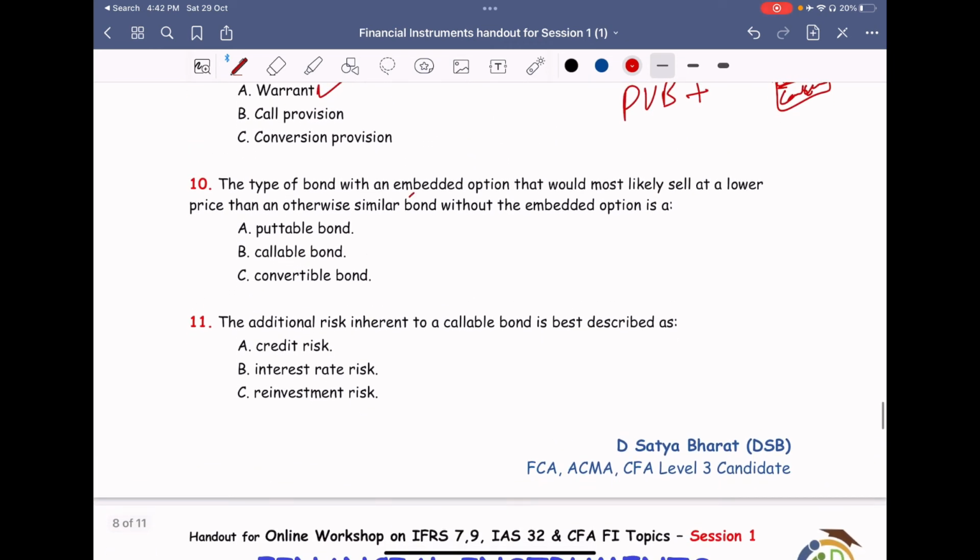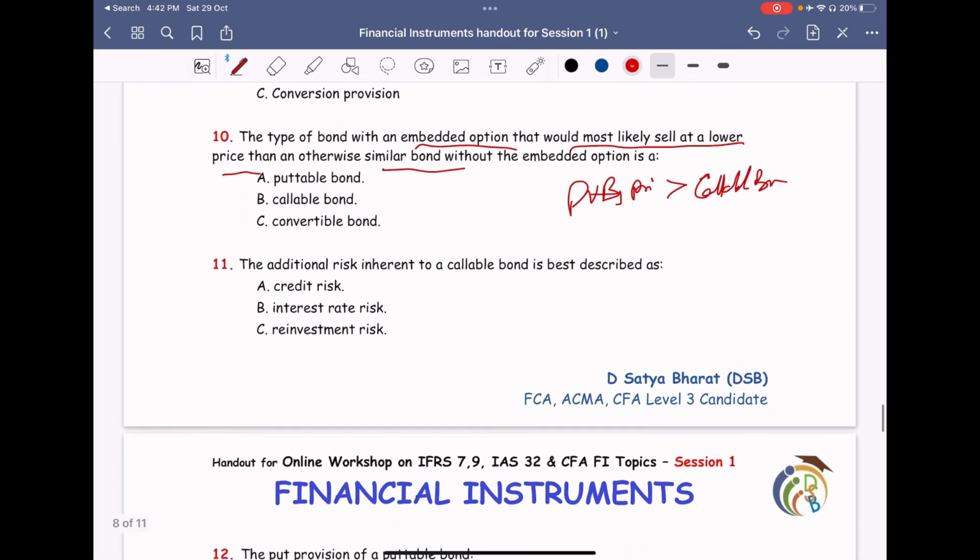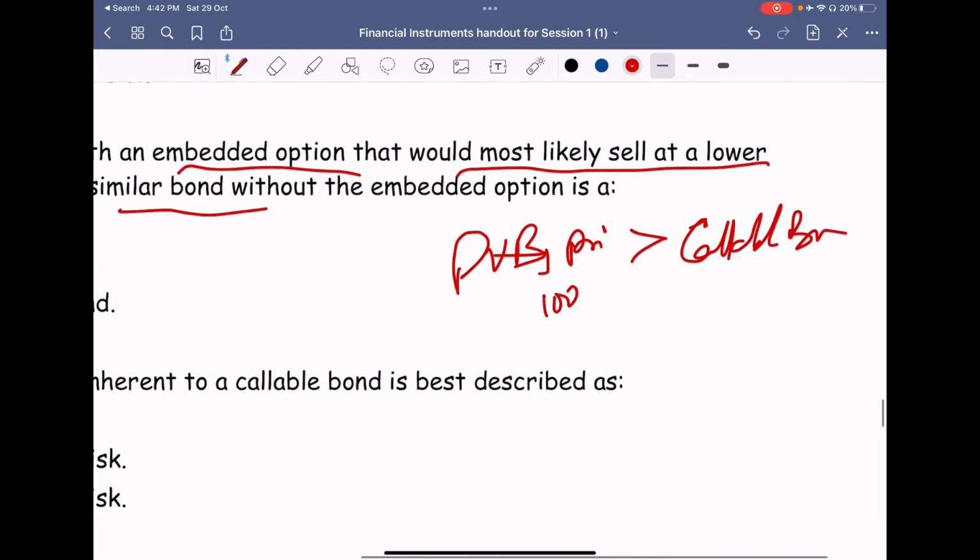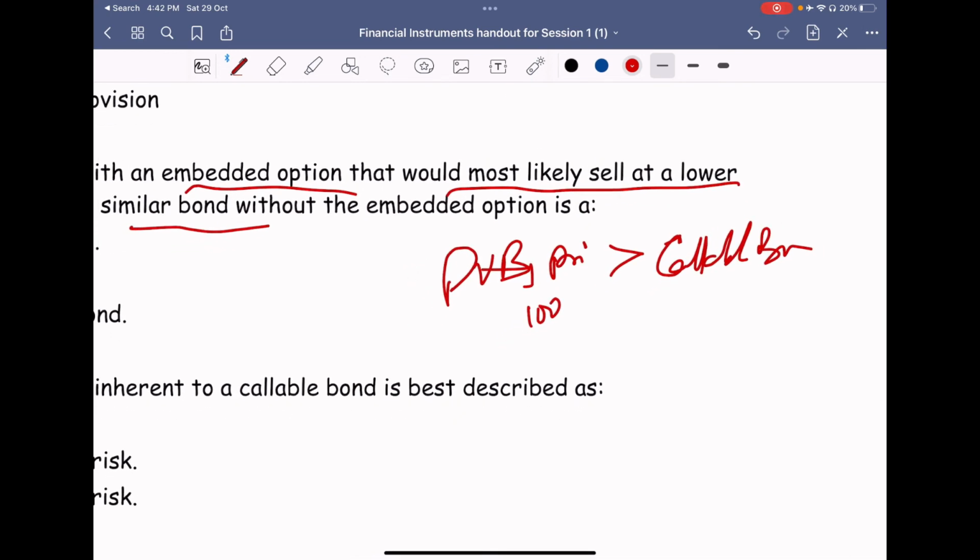The type of bond with an embedded option that will most likely sell at a lower price than a plain vanilla bond. As we have seen before, the plain vanilla bond price will be more than a callable bond. Why? A callable bond is an advantage to the company. So if a plain vanilla bond is issued at 100, the company has to issue at 98, because this $2 is towards the call option it is enjoying.